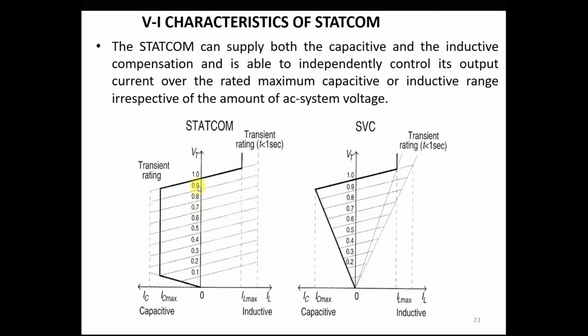Based on the requirement, the STATCOM provides the maximum amount of reactive power for any bus voltage condition. Whereas in the SVC, as the voltage of the system decreases, the reactive power injection or capacitive current provided by the SVC also decreases drastically.